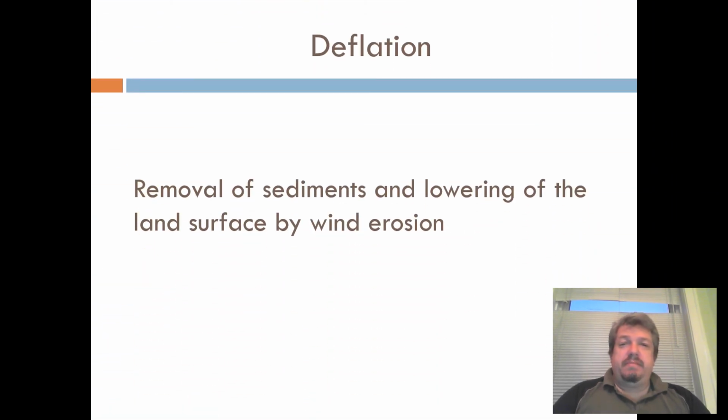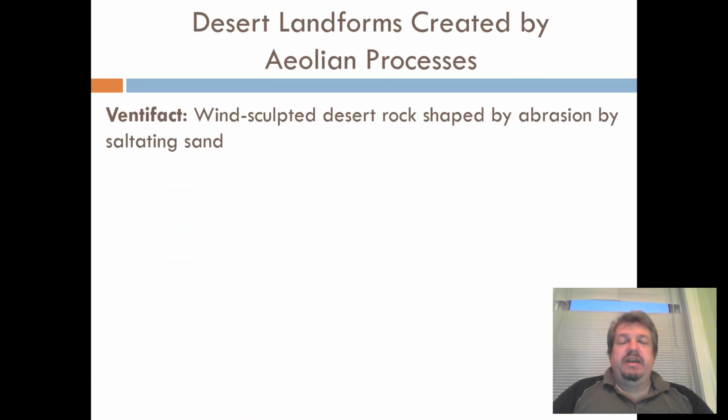So when the wind blows that dust, it picks it up off the surface and blows it away. And some of that dust in the air rubs against other things and actually can over time wear down rocks as well. They call that deflation. So the removal of sediments by wind erosion is deflation. Now, it creates some really interesting artifacts. I'm going to pause this right here, and we'll come back and talk about these processes in part 2.